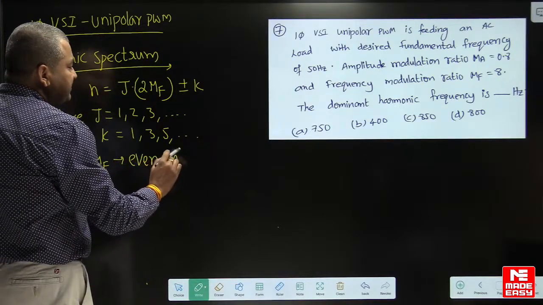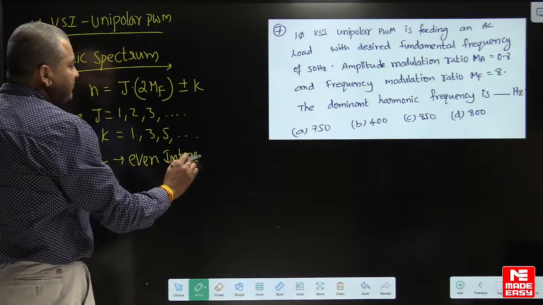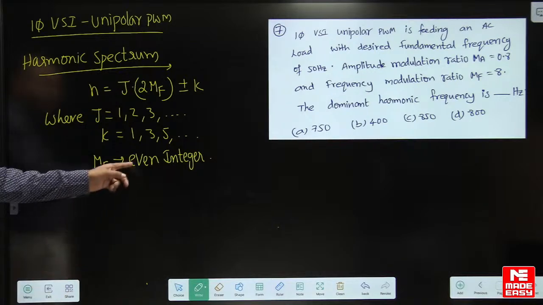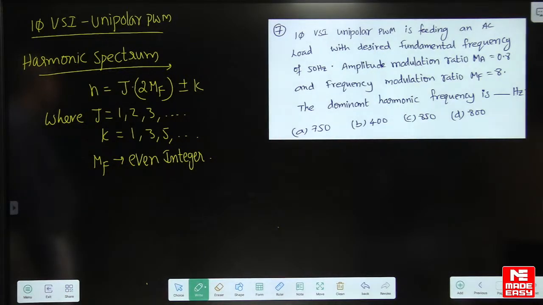Why is it an even integer? This concept we have done in the regular course. We have done the waveforms, and I explained why it is an even integer. Now is not the time to discuss that.